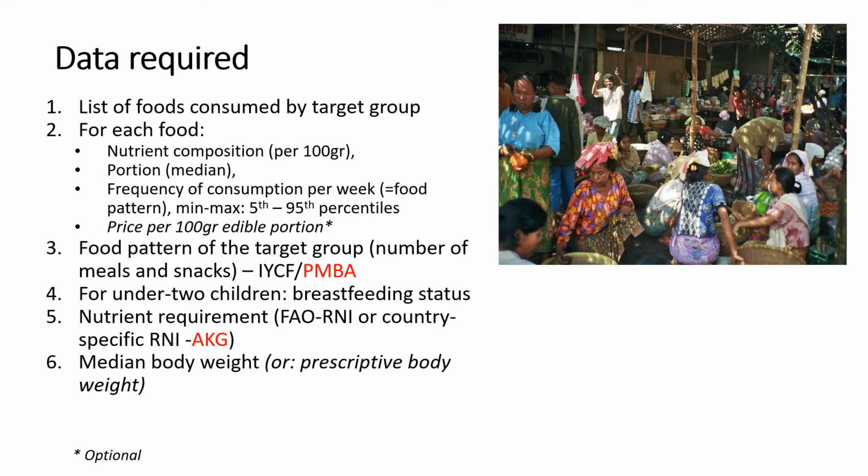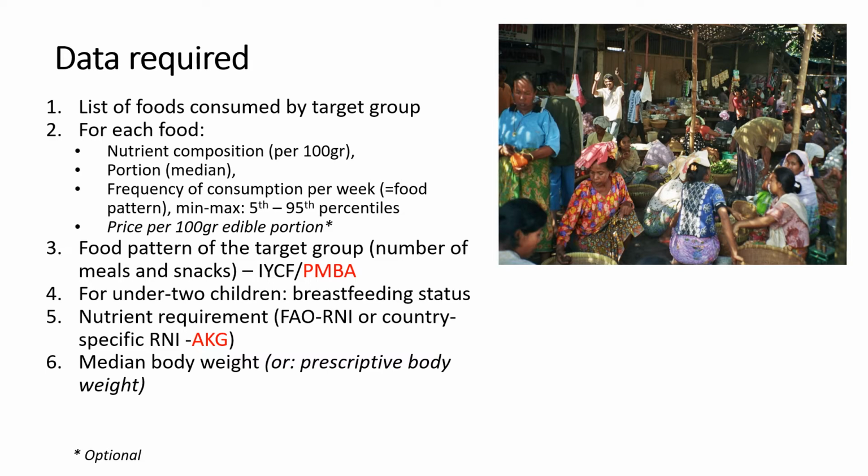And of course you need to establish the goal, and the goal can be the FAO recommended nutrient intake, or you might use your own country specific RNI, such as Indonesia may use the Angka Kecukupan Gizi or AKG. And then finally, of course, you need to inform what will be the energy and protein requirements for the target group.